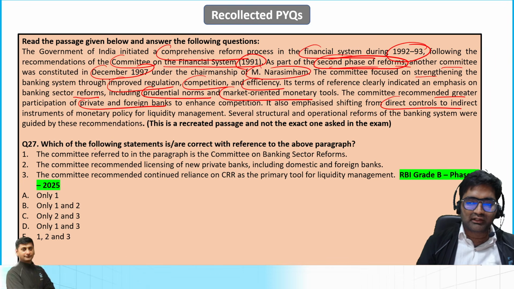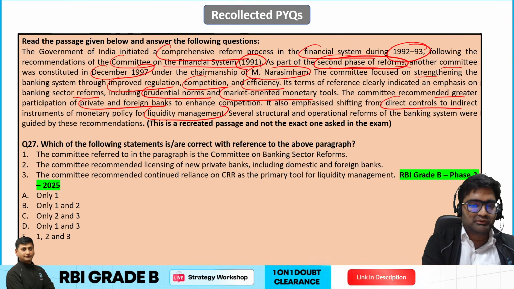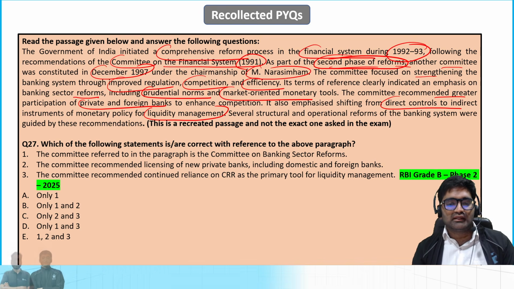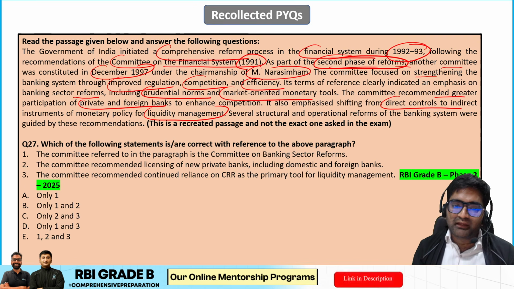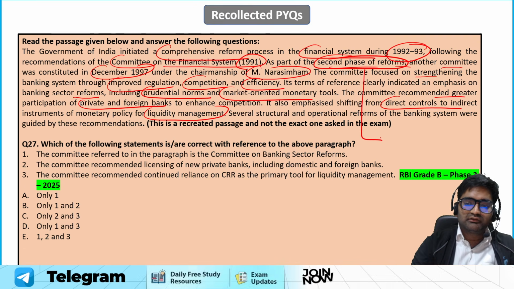Instead of direct controls, indirect instruments of monetary policy should be utilized, was something that was recommended. So which of the following statements are correct as per this particular paragraph? Here we are talking about the Narasimhan Committee 2.